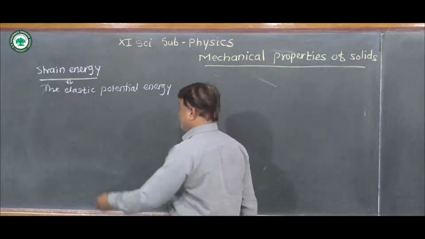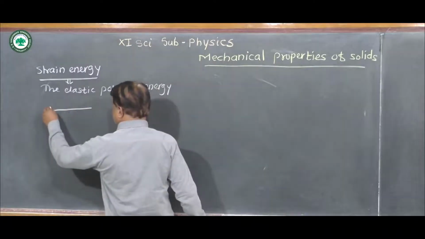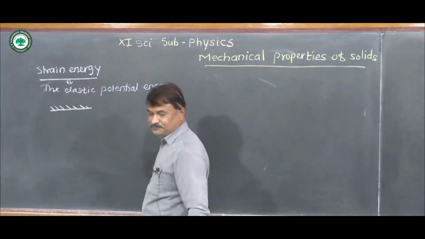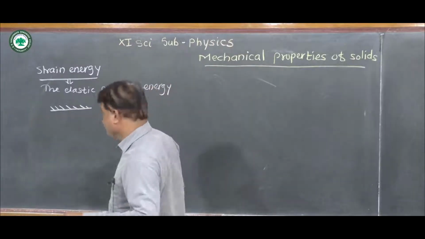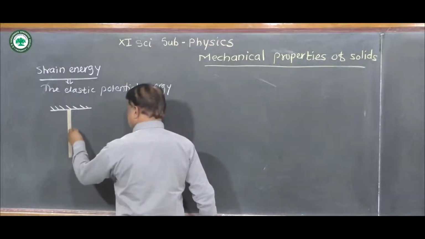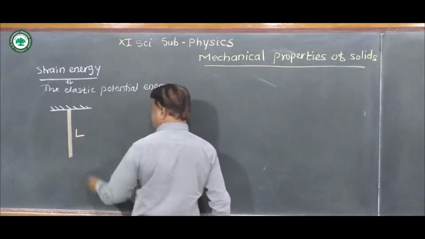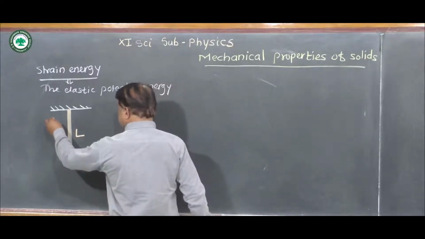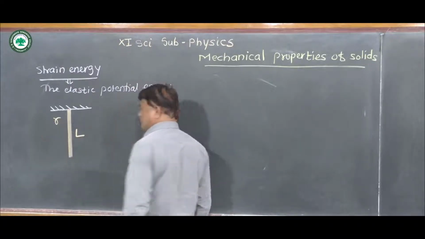Now, according to the definition, strain energy is the elastic potential energy. For that purpose, if we consider a wire whose original length is given by capital L, and radius is given by small r.